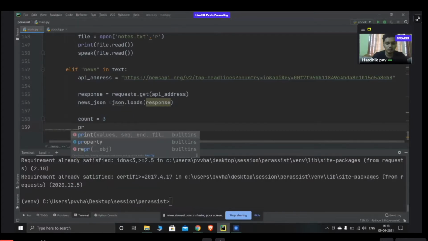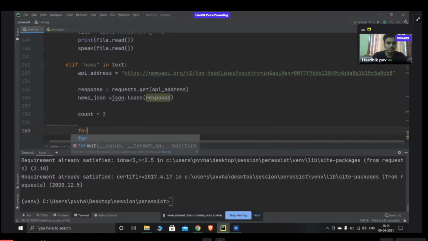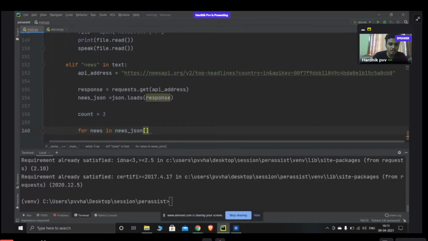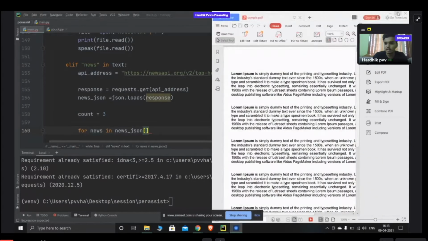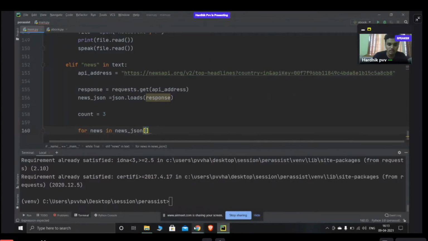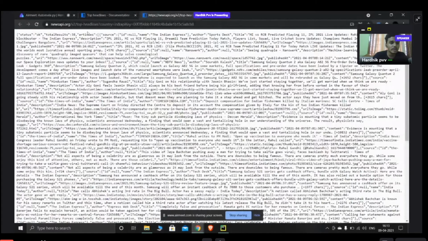Now for news in news_json. Okay, this is the news. I'll just close this document, it's not required. So here, you can see articles are there.